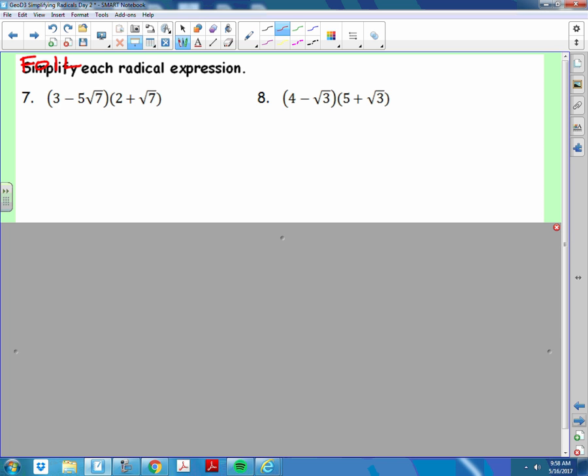F-O-I-L. It keeps food fresh for days. It can also clean up your grill.